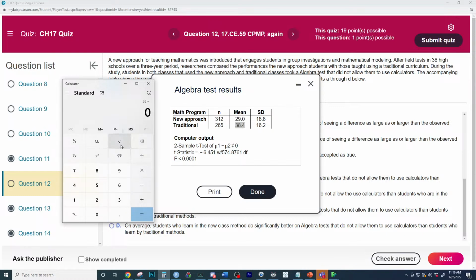Not 4.7. Good guess is Blake right there. I would guess the difference between the teaching methods on the average scores is what? This is good theory and understanding what you're doing. I would guess that the difference is equal to what? Not divide by 2. So I would guess that the difference is what?